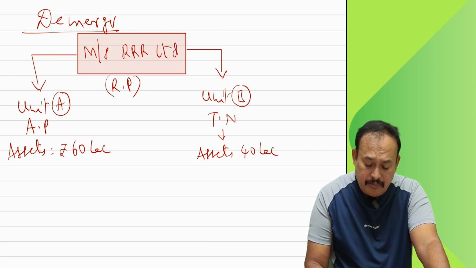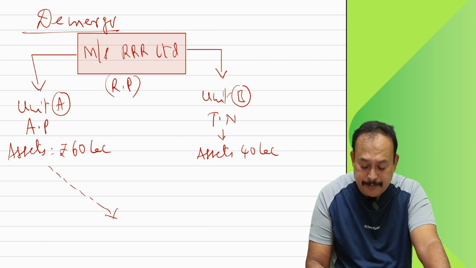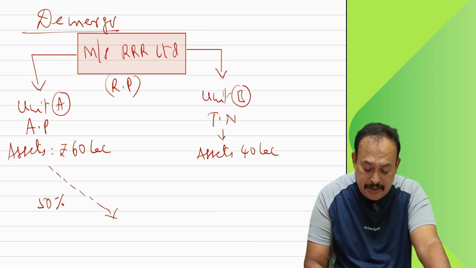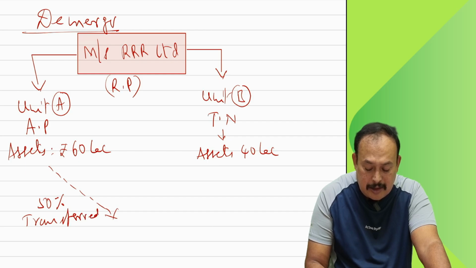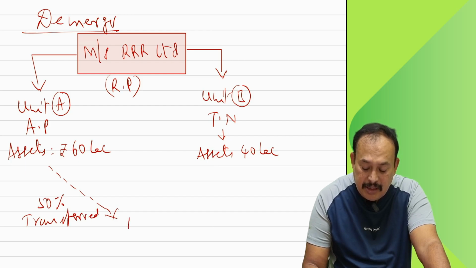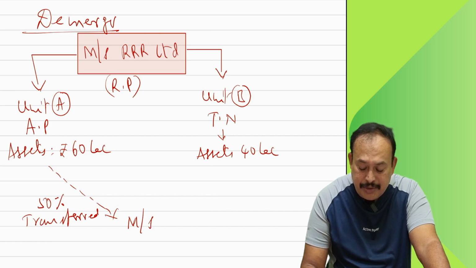Now, from Unit A, 50% of the assets have been transferred to a company called AR Limited.